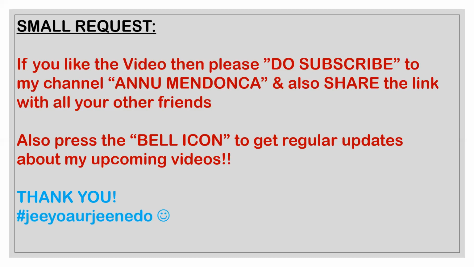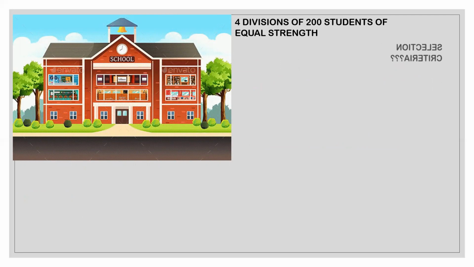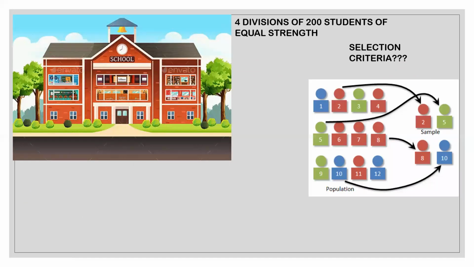So we are starting with the topic, so pay attention. A certain school is interested in making 4 divisions of equal strength of 200 students subject to their marks in their previous class. The school is interested in a selection criteria for making the divisions. Which selection procedure may be more appropriate?